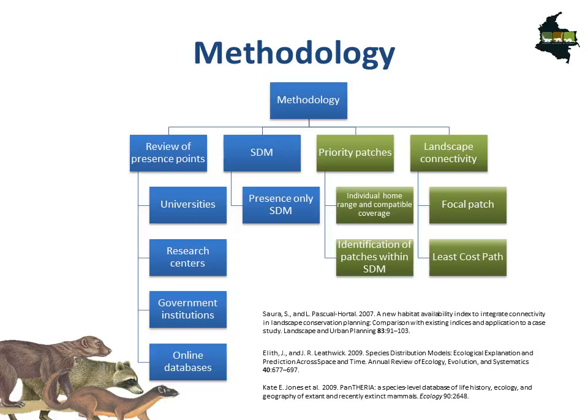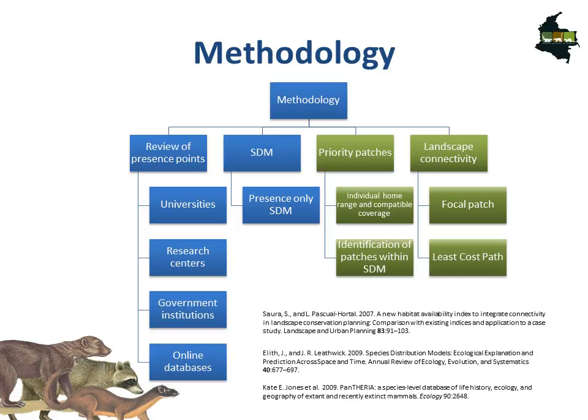The methodology was divided in 4 steps. The first one was the review of all the presence points of all the species for the Caribbean region. With those points, we go to the second part, which is the creation of presence-only species distribution models. For this, we use a different set of environmental criteria that could explain the presence of habitat suitability. Using that distribution of habitat, we select priority patches. For this, we identify places that have a cover type that is related with the habitat of the species, and use only those patches that were bigger than the individual home range.